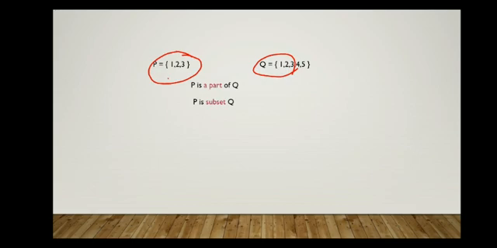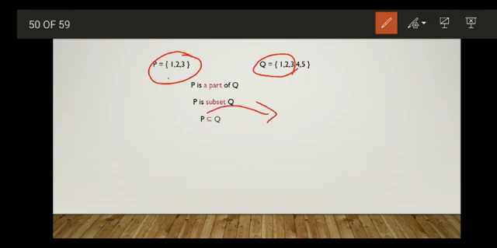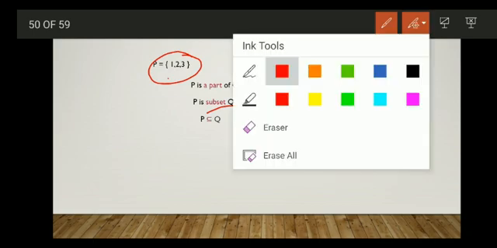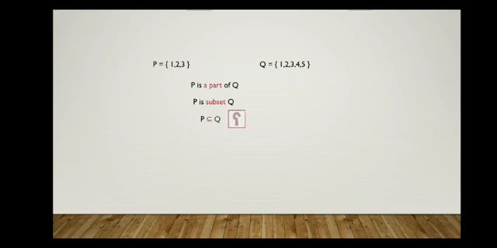Okay. Is there any symbol to represent subset? Yes, there is a symbol to represent subset. P is a subset of Q is written like this. This symbol, that is a U sleeping on a line. This symbol is called subset. Okay. So when can we say P is a subset of Q?